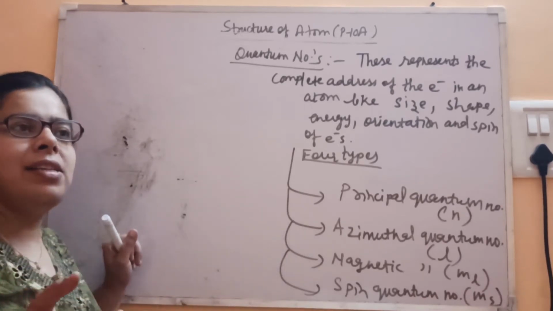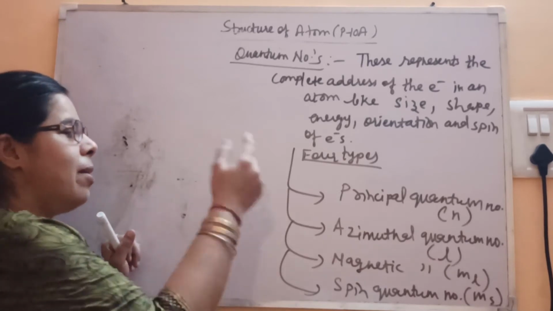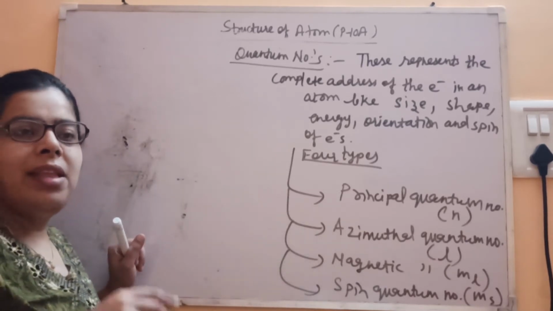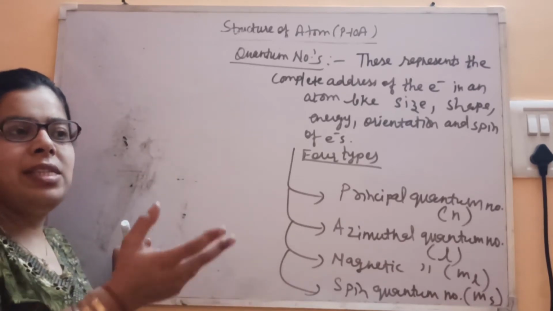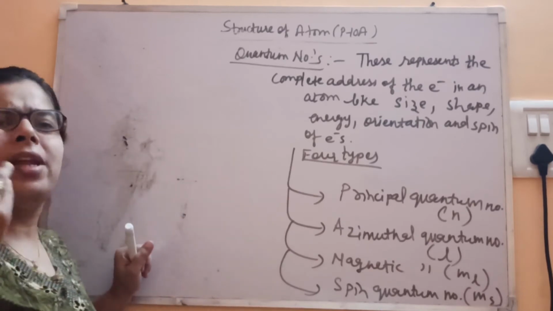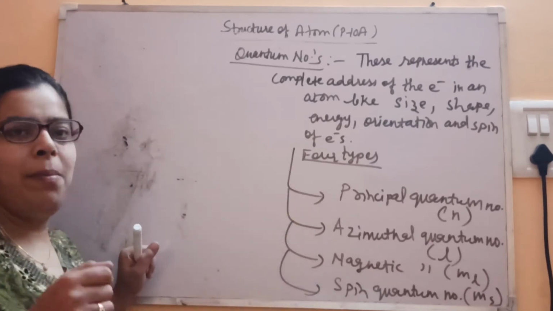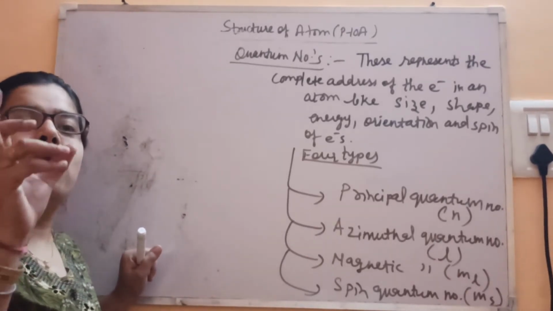Then I ask you that in India where do you stay, then your answer will be Delhi. That represents the azimuthal quantum number. Then in Delhi where do you stay, your answer will be a particular place, like Mukherjee Nagar. That represents the magnetic quantum number. Then in Mukherjee Nagar where do you stay, your particular home address will come.